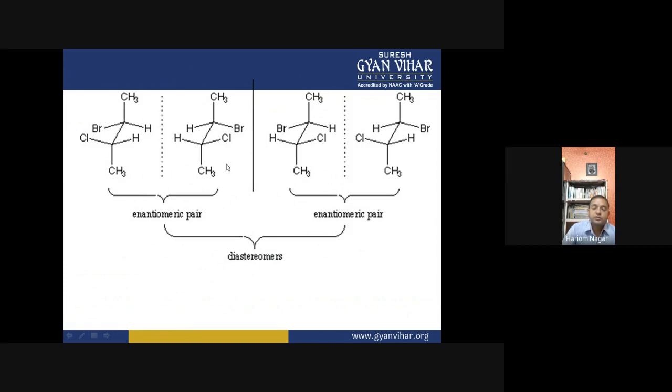So these compounds are also called diastereomers, because this center has the same configuration, the same orientation of the groups, but at this center the orientation of the bromide and hydrogen is different. So they are a pair of diastereomers. And this pair, first and fourth compound, are also diastereomeric pairs because they have a different configuration at one chiral center.